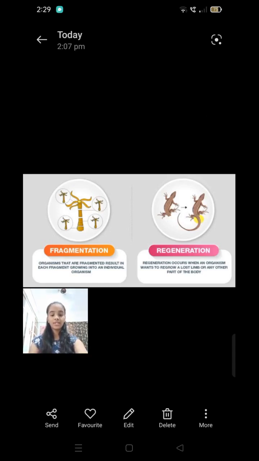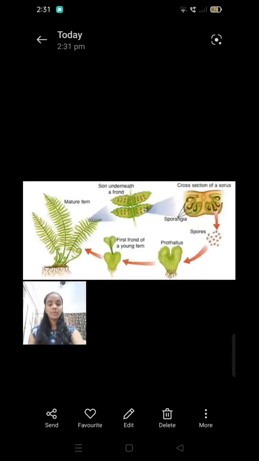Regeneration is a process in which organisms can regrow a body part that is cut, lost, or broken. Now let's see spore formation. A spore is a reproductive cell associated with asexual reproduction.